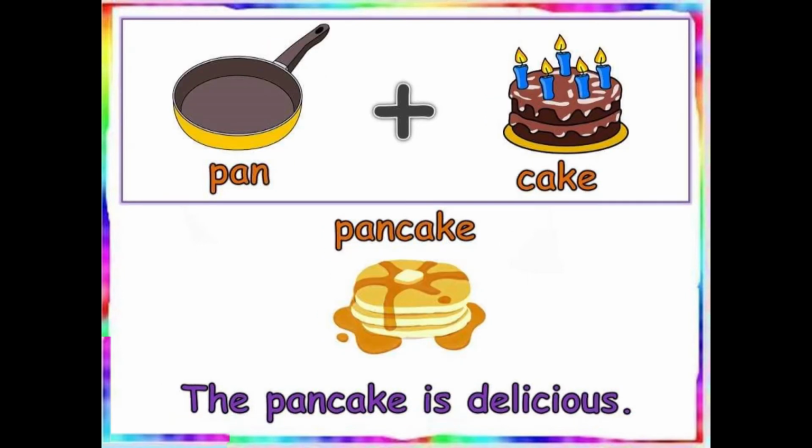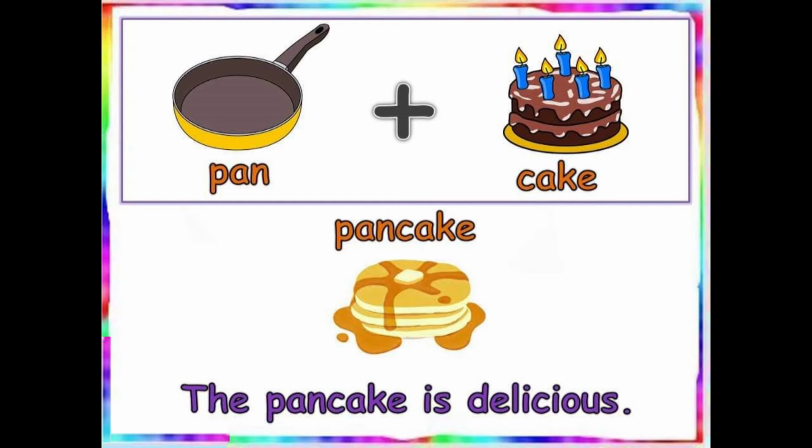The word pancake is again a compound word because it is made by adding two words together, pan plus cake. Mama makes egg in the pan. Okay, you see pan in your kitchen. And cake again is like your mama makes cake. We go in the cake house to buy cake whenever we have a birthday celebration or your mama daddy's anniversary.